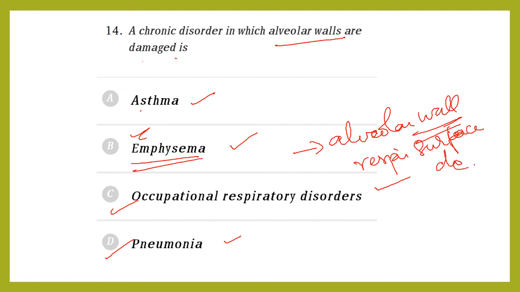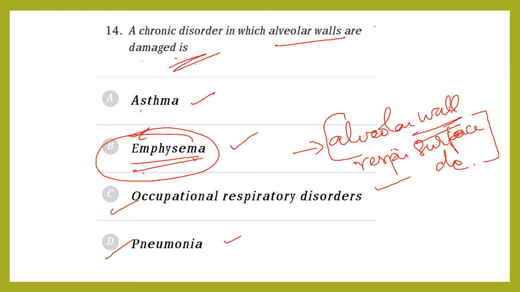See, what is emphysema? The alveolar wall is damaged. It is a chronic disorder. Alveolar wall damaged, first point. Due to that, respiratory surface is decreased. What is the major cause of alveolar wall damage? That is cigarette smoking. So cigarette smoking causes emphysema. So alveolar walls are damaged. This disease is called emphysema. So the answer is B.